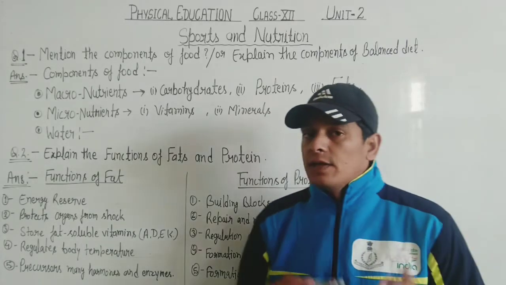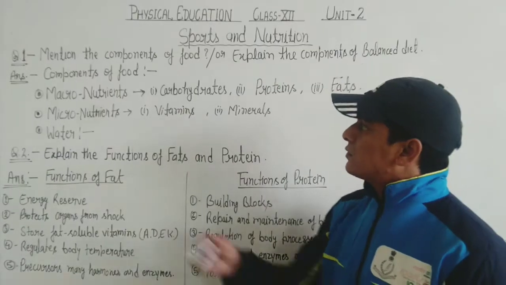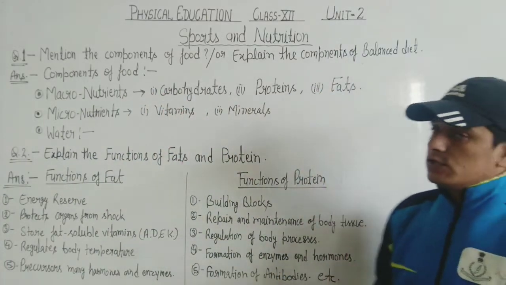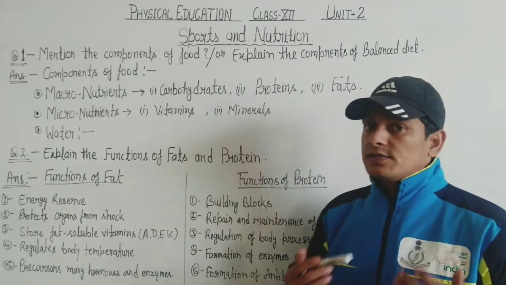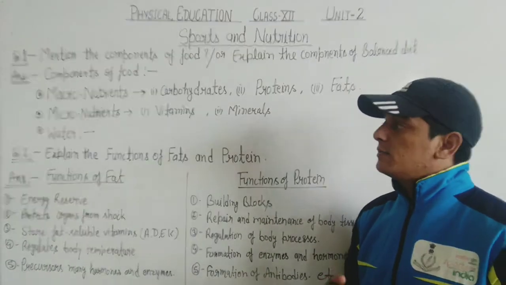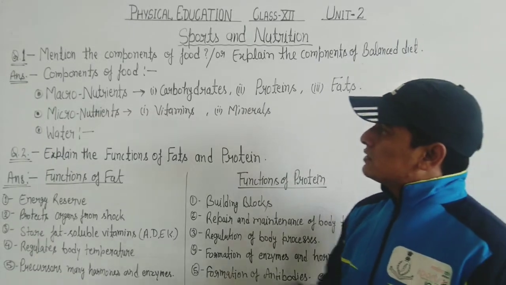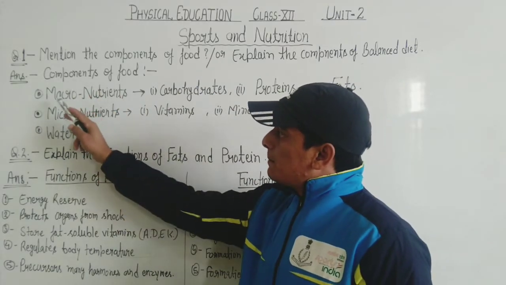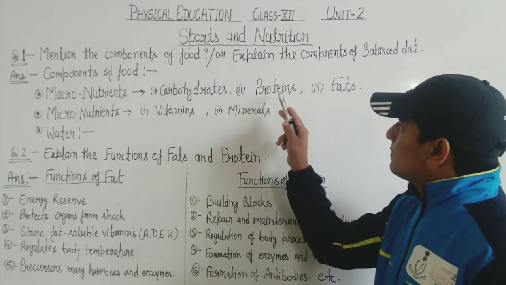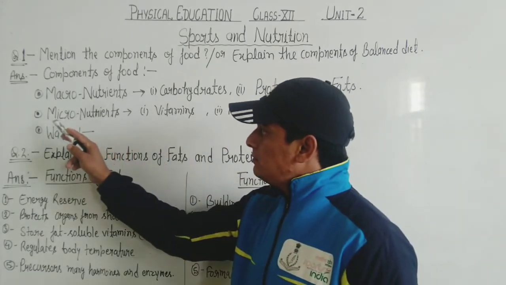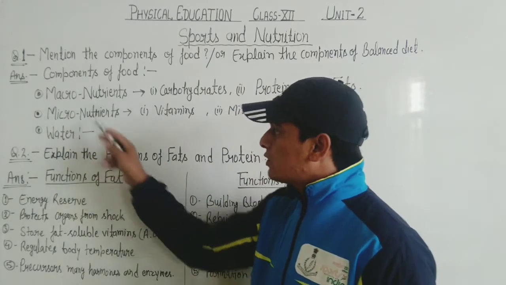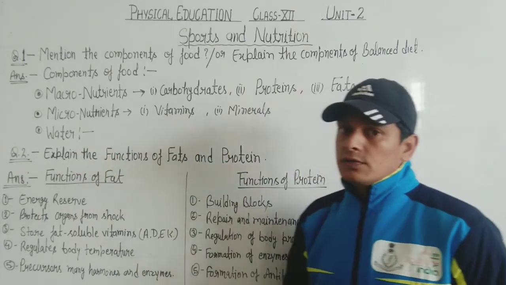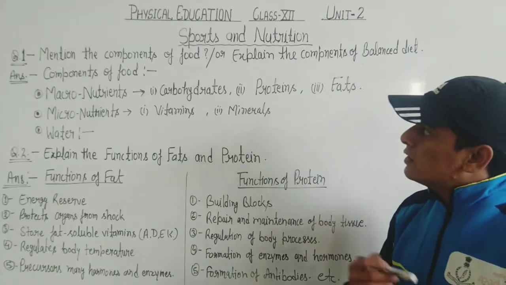The first question that can be asked from this unit is, mention the components of food, or the question can be asked, explain the components of balanced diet. Okay, the answer will be the same, but we have to change the writing manner. How? Let's understand. First, if the question is asked, mention the components of food. The components of food are macronutrients, which are carbohydrate, protein, fats. Next is micronutrients, which are vitamins and minerals. And number three is water. Water is also a component of food.